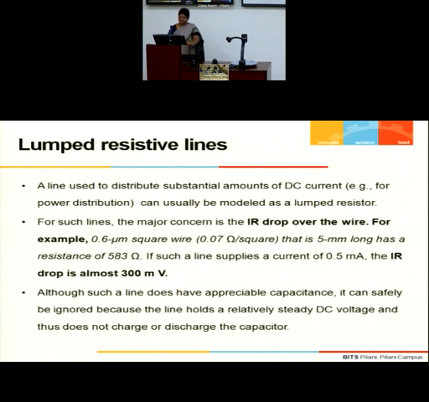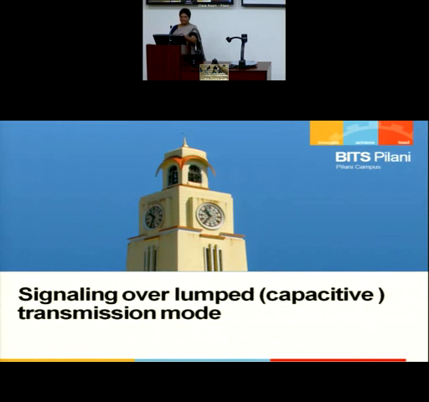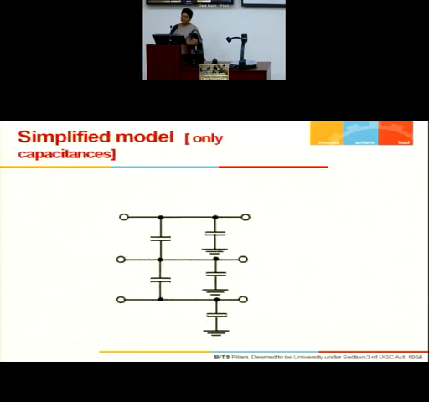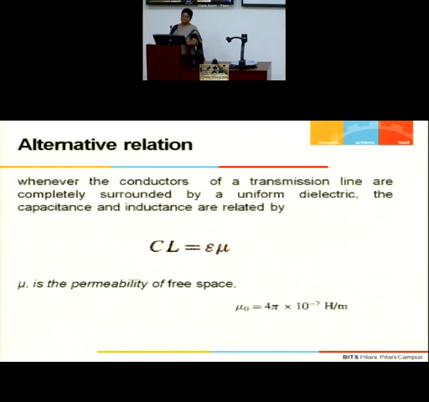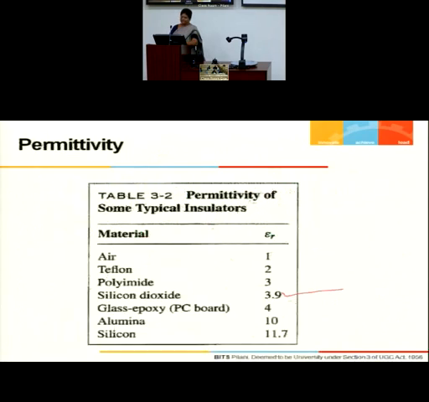Similarly, lumped resistive lines, yes. Lumped inductive lines, okay, this we will discuss. I think I have skipped many slides and come to this earlier. Before I come to actual transmission line modeling, there are two things that I need to understand: how to estimate the R and how to estimate the C, before we come to the modeling of the wires. I think we all know how to estimate R.